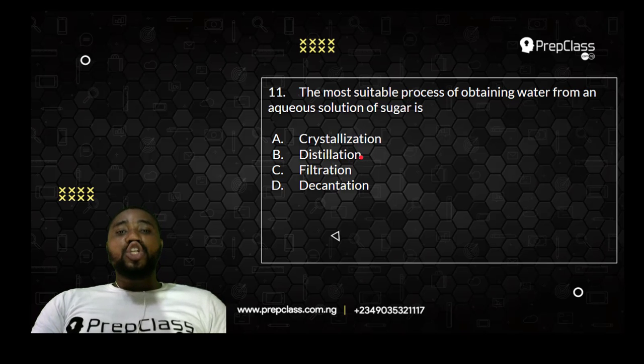Distillation is only used to separate a liquid from, how will I put it now? When you have, let's say, a mixture of water and sand, an insoluble solid from a liquid, that is for decantation. Sorry, I was saying distillation. Decantation, that's option D, will be used to separate an insoluble solid from a liquid, like sand from water. Filtration, the same thing, is used to separate an insoluble solid from a liquid, let's say dust particles from water, whether you use a sieve.